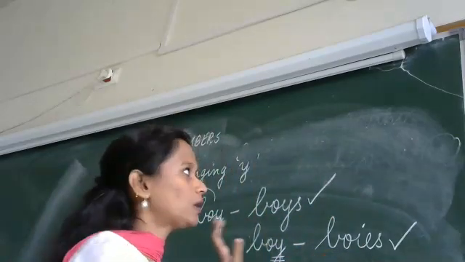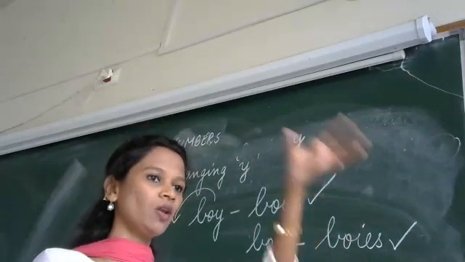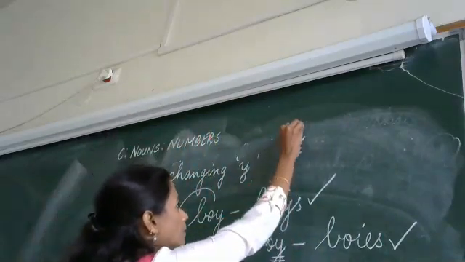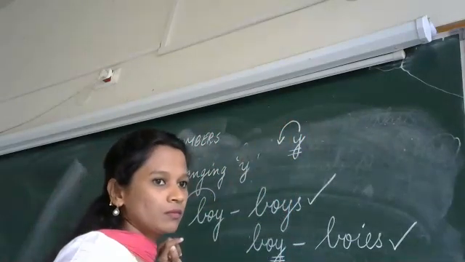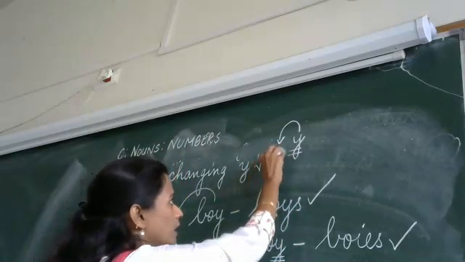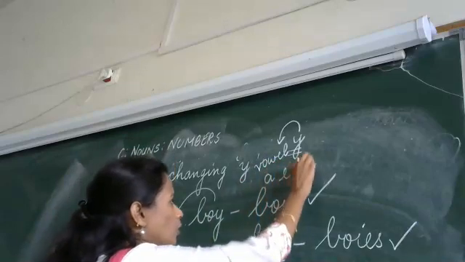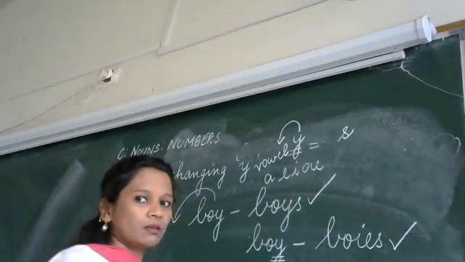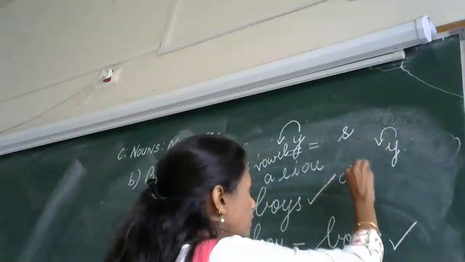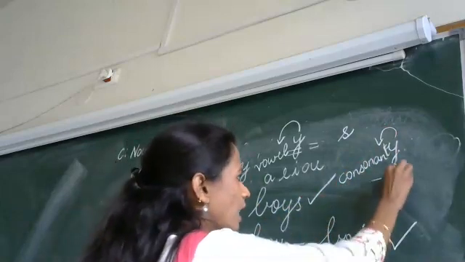Before anything, you need to see any word that ends with Y. If in a paper you are asked to change singular nouns to plural nouns, and a word ends with Y, you need to see the alphabet before Y. If you have a vowel before Y, any of A, E, I, O, U, you add S. And if the letter before Y is a consonant, you just add IES.